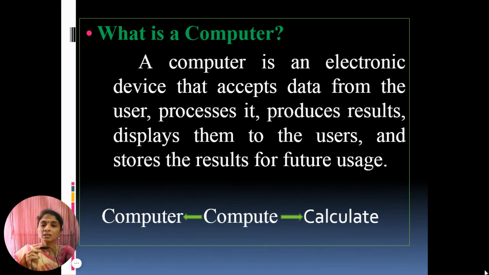The term computer is derived from the word compute. The word compute means to calculate. A computer is an electronic machine that accepts data from the user, processes the data by performing calculations and operation on it, and generates the desired output result. Computer performs both simple and complex operation with speed and accuracy.